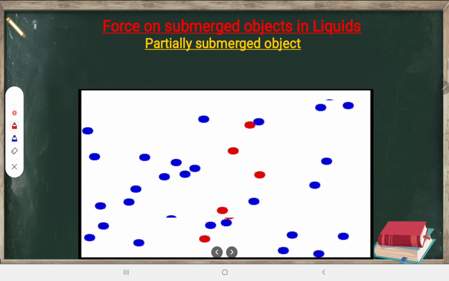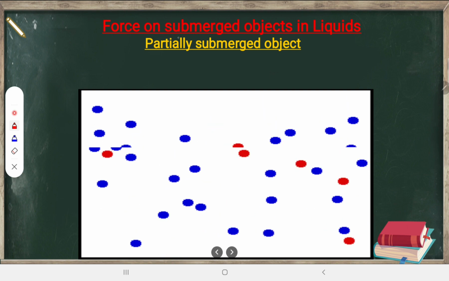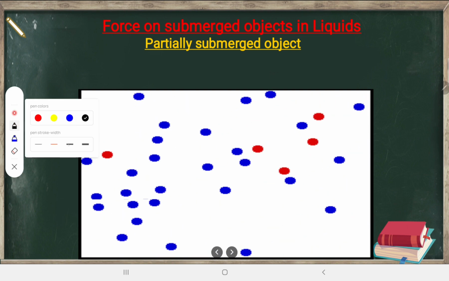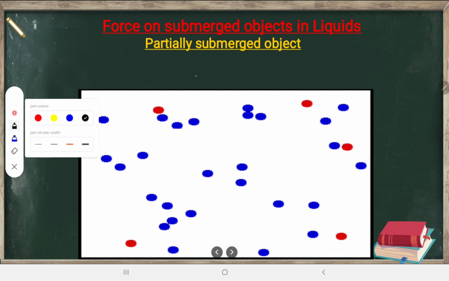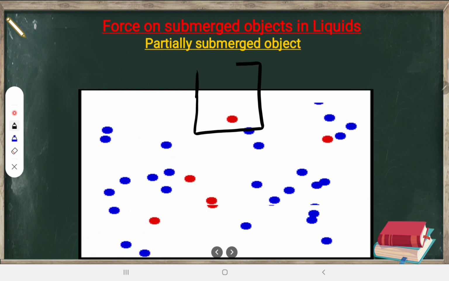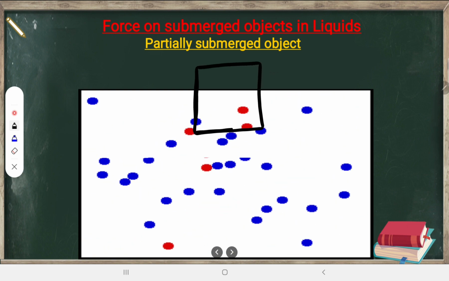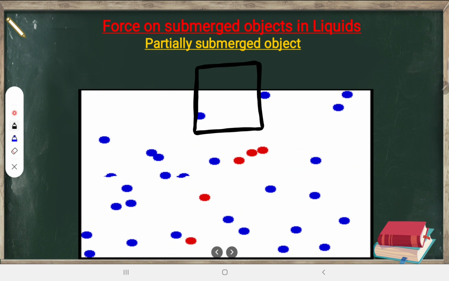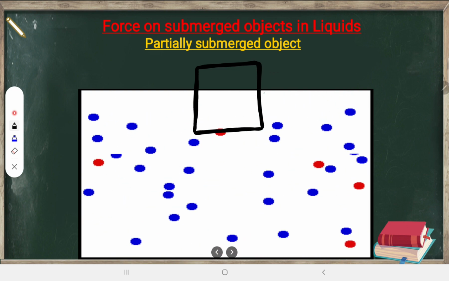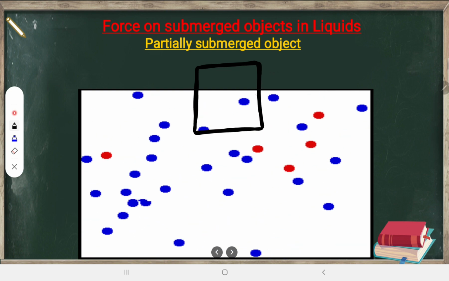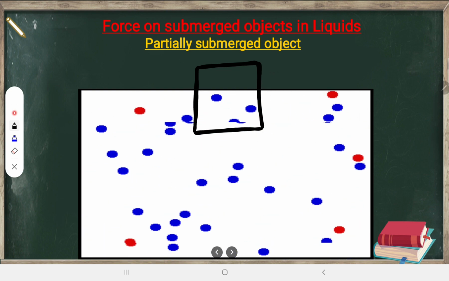Let us try to understand what is this force on submerged objects in liquid. Let us take an example. Here is an object, some iron piece or any body. Look at this, some part is outside and some part is inside the liquid, so that's why it is known as a partially submerged object.